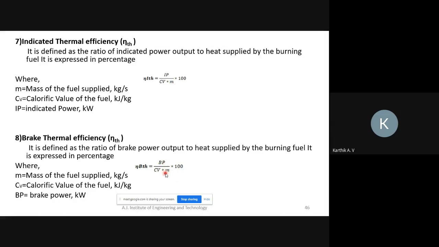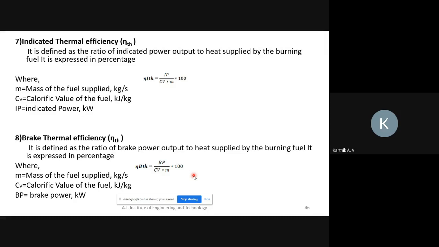Brake power divided by CV, the calorific value of the fuel, into MF, the mass of fuel supplied, into 100 is brake thermal efficiency. This is the basic formula used to solve the problems.